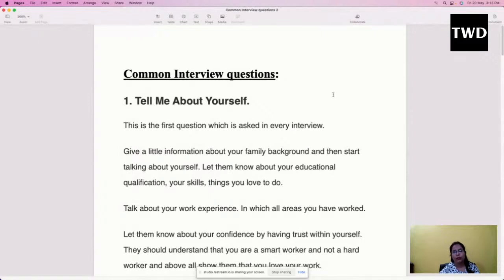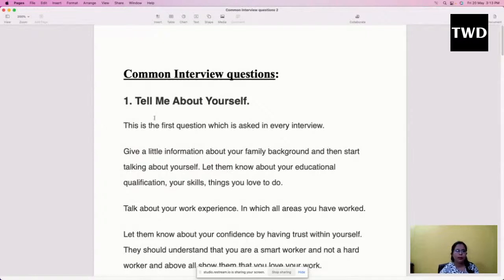If you are a fresher, you can talk about your studies, or nowadays people take many kinds of internships, so you can talk about your internships. If you have experience, do talk about it, and then talk about your interests, your hobbies, and that's all. After that the HR would ask you more questions.